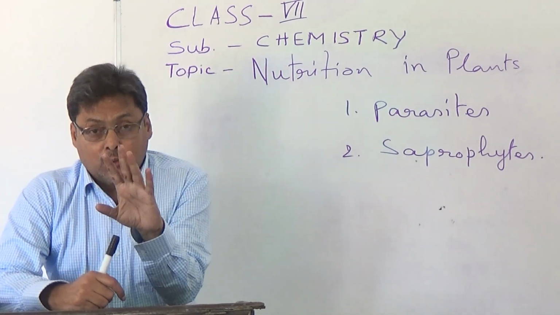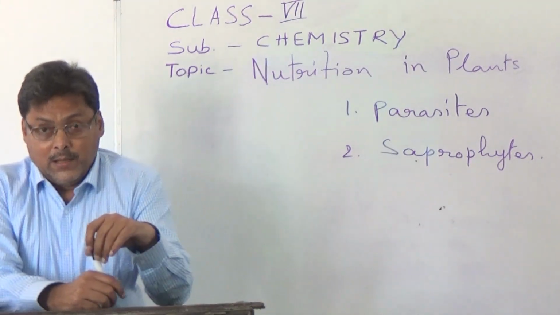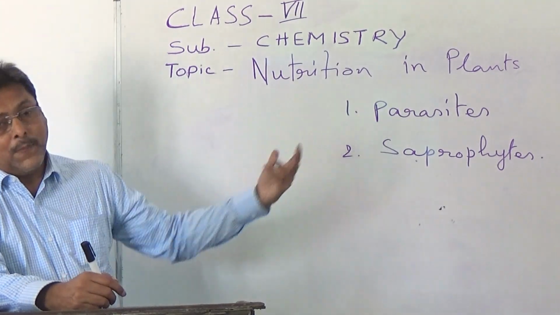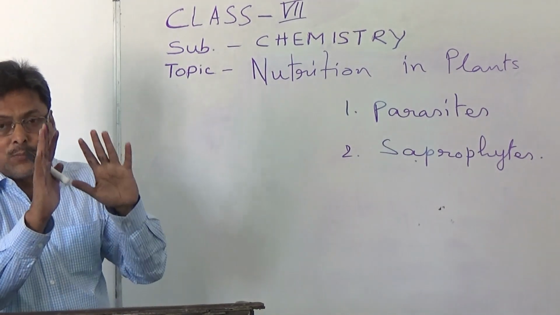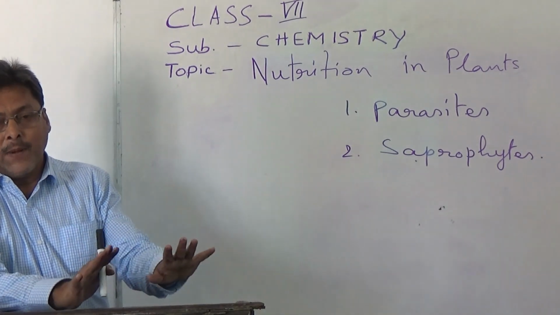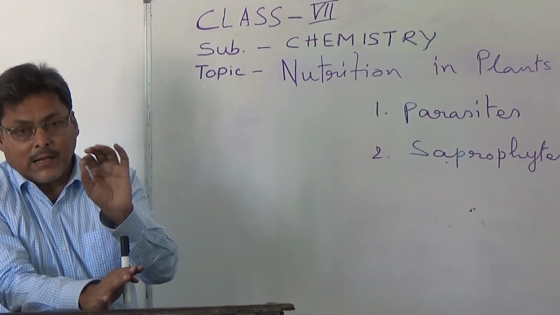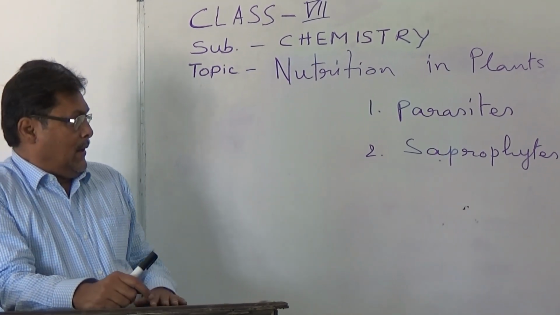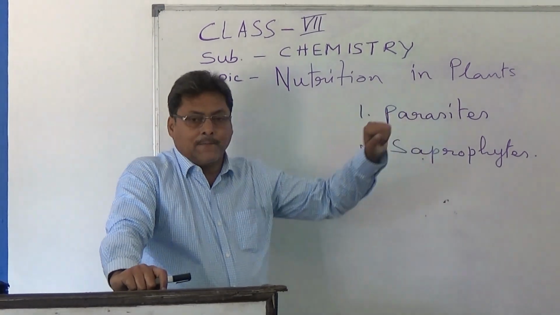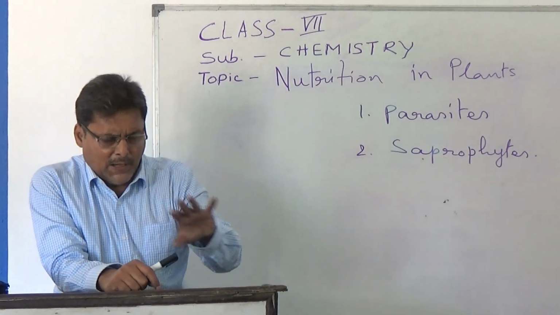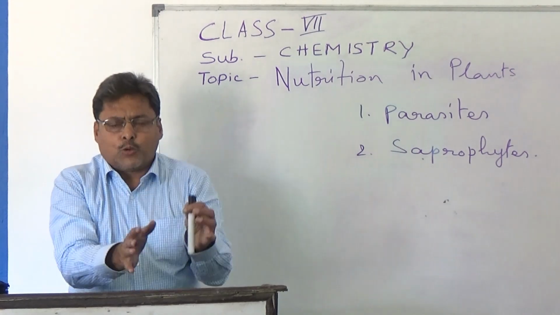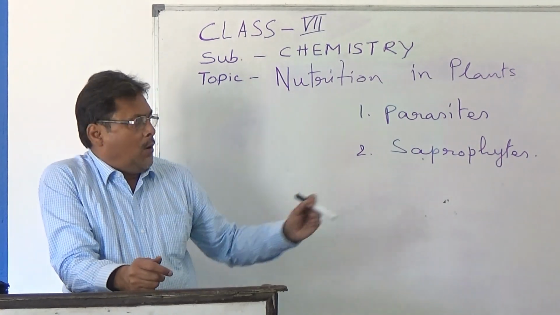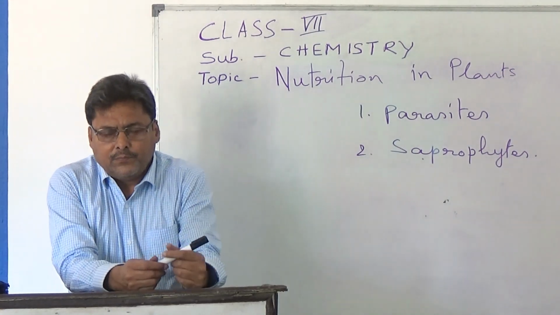You see, there are two types of such heterotrophic plants. Most green plants are autotrophic, but there are some non-green plants. First kind is parasites. We will discuss it very soon with the slides, but let us just cover the topic a little more. What are parasites?